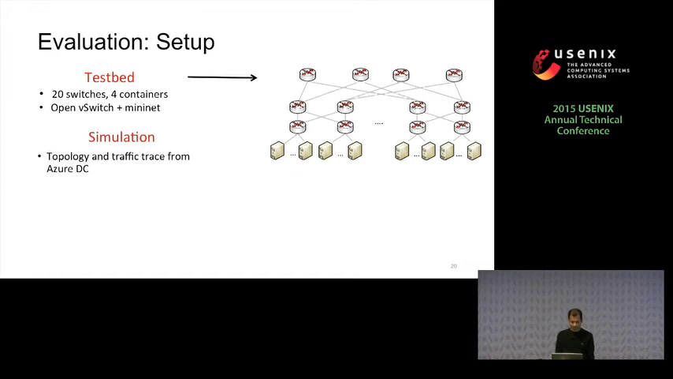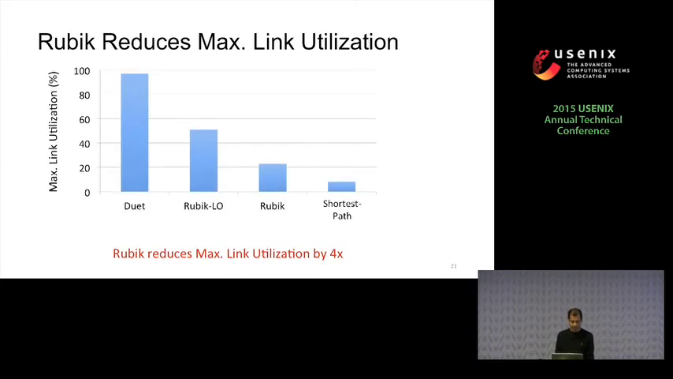And in the second part of the evaluation, we used large-scale simulations using topology and traffic trace from one of our production data centers to show that Rubik actually reduces the max link utilization and total traffic, as I'll explain now.